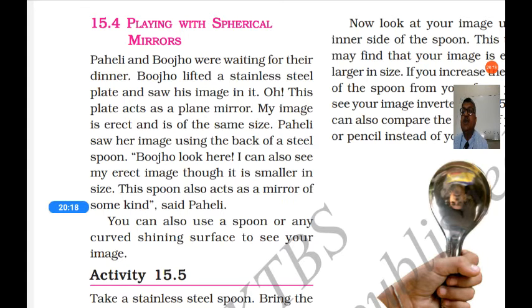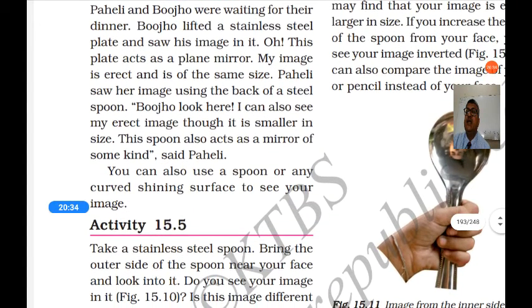Bujo lifted a stainless steel plate and saw his image in it. In a steel plate or in a spoon, you can see your image. My image is erect. So this plate acts as a plane mirror. My image is erect and of the same size.